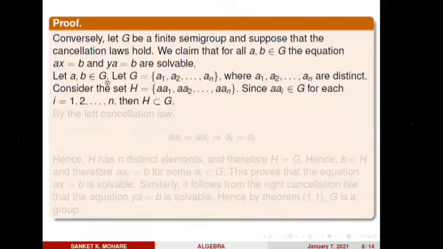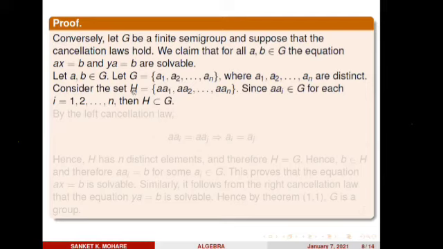Let a, b belong to G. These are two members of G. Let G equal a1, a2, up to an. Why have I chosen this? Because G is a finite semigroup. That's why I take a finite number of elements, say a1, a2, an, where a1, a2, an are all distinct.